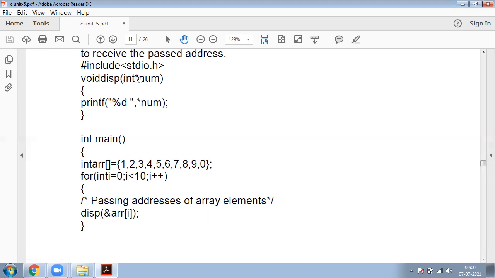This is my formal argument, which is the pointer type. Whenever this program is executed, these actual arguments are passed to our formal arguments. So actual arguments are reference type and formal arguments are pointer type.